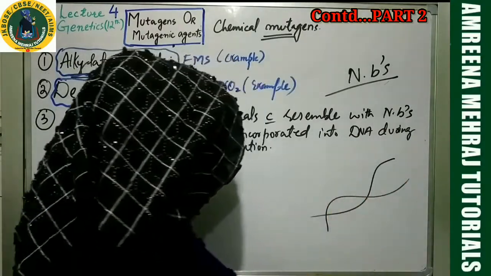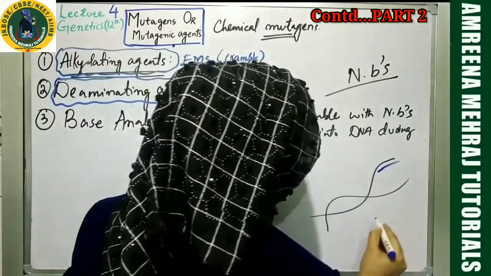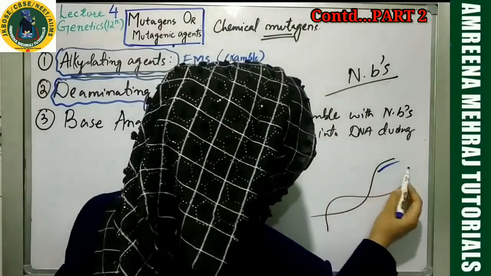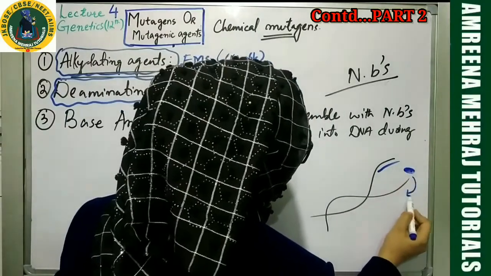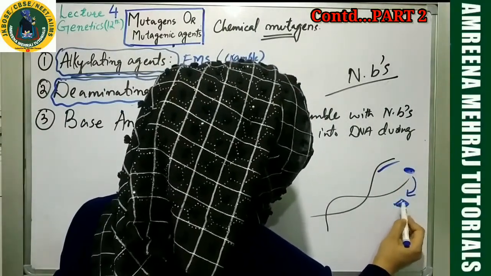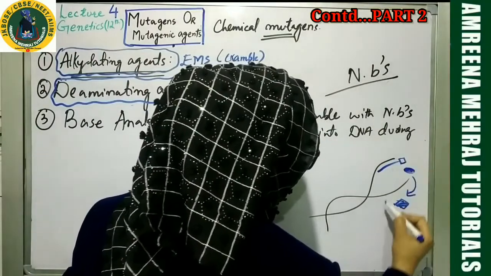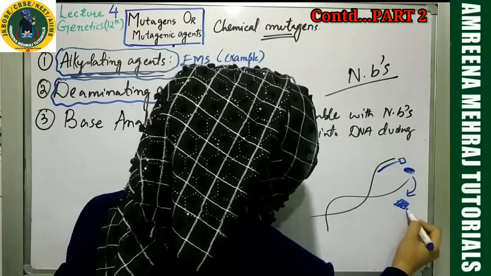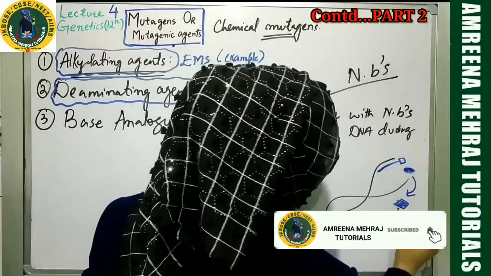Over here there's a replication fork, you can see. So right now over here a leading strand is synthesized and the lagging strand is also being synthesized. At this point of time, if you have a base analog over here, this analog may resemble a normal base. Actually this was supposed to come over here and get attached, but by mistake this chemical structurally resembles this.